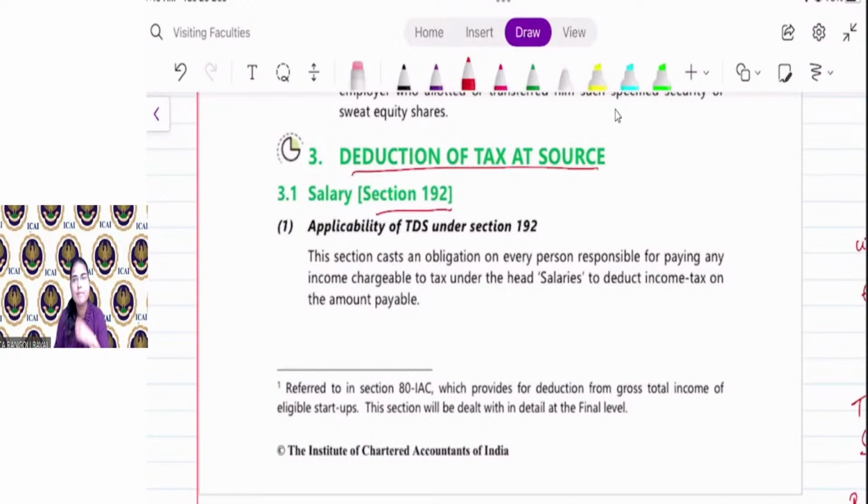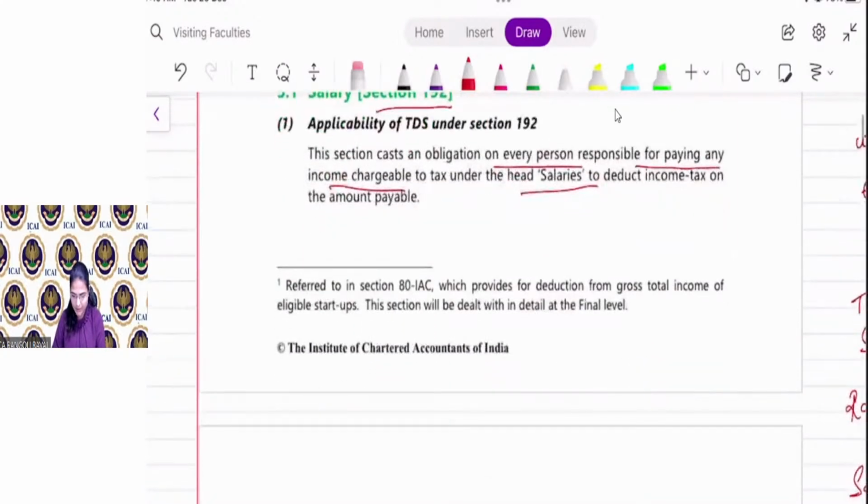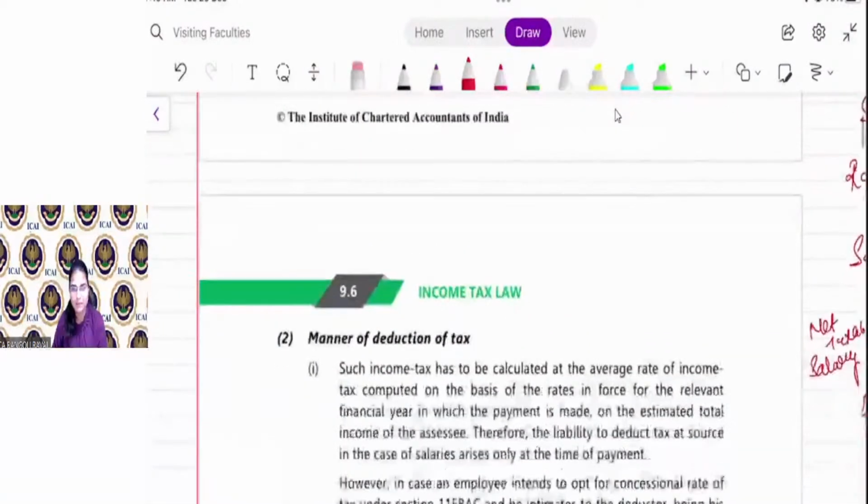Now, at what time will the employer deduct tax? At the time of payment. Whenever the employer makes the payment of this salary to Mr. X, he will deduct tax of rupees 9,375 every month. Clear? Sure. This section casts a responsibility on every person responsible for paying any income chargeable to tax under the head salary to deduct income tax on the amount payable.